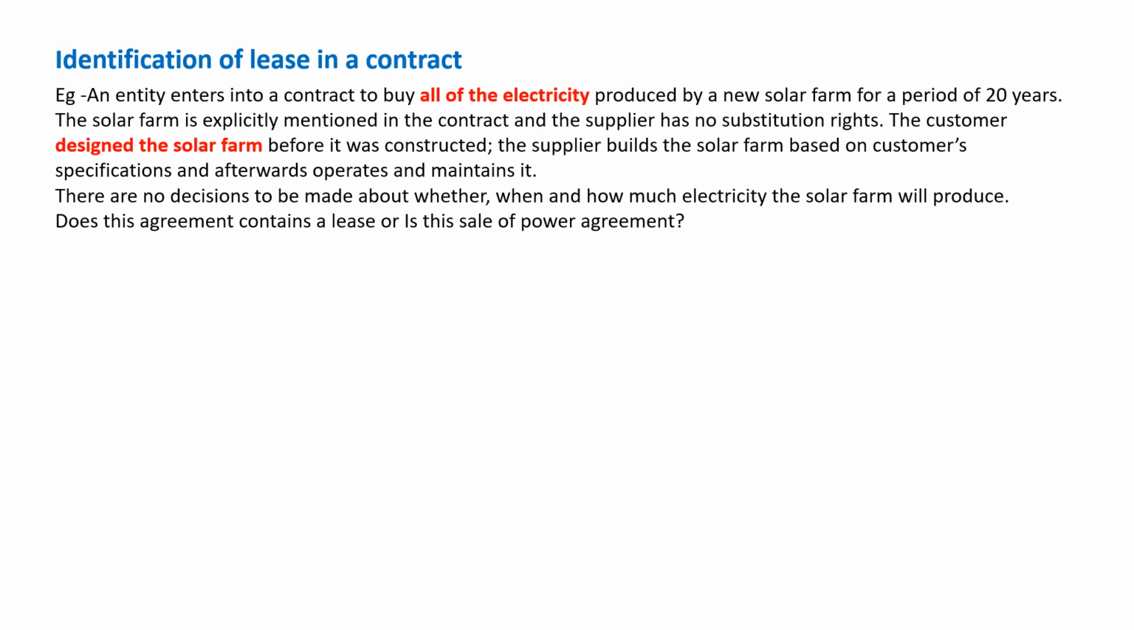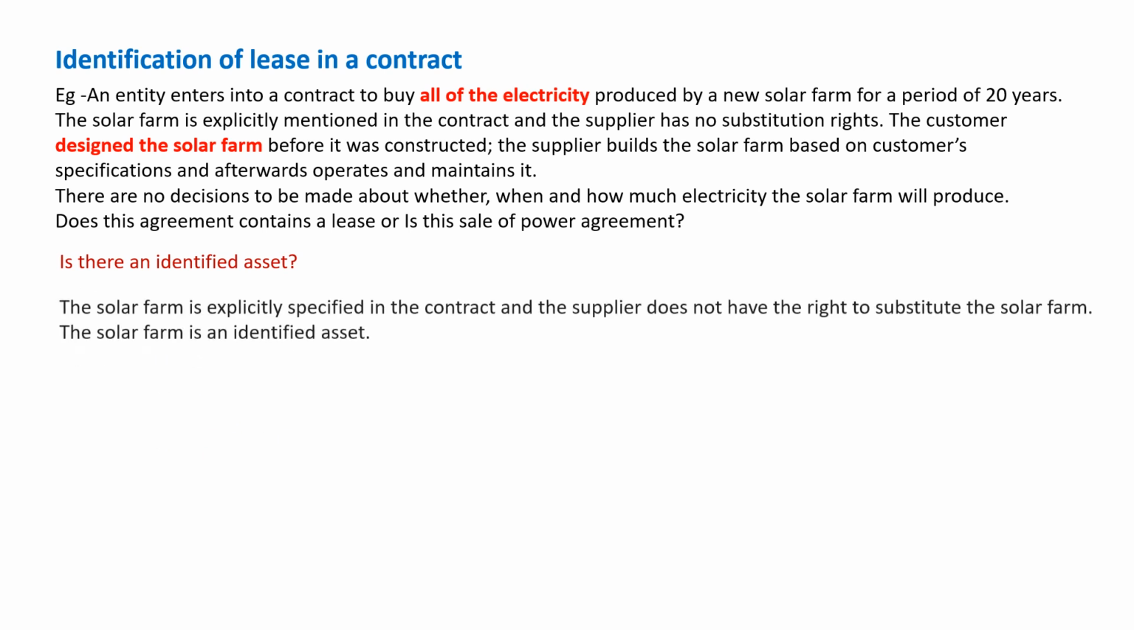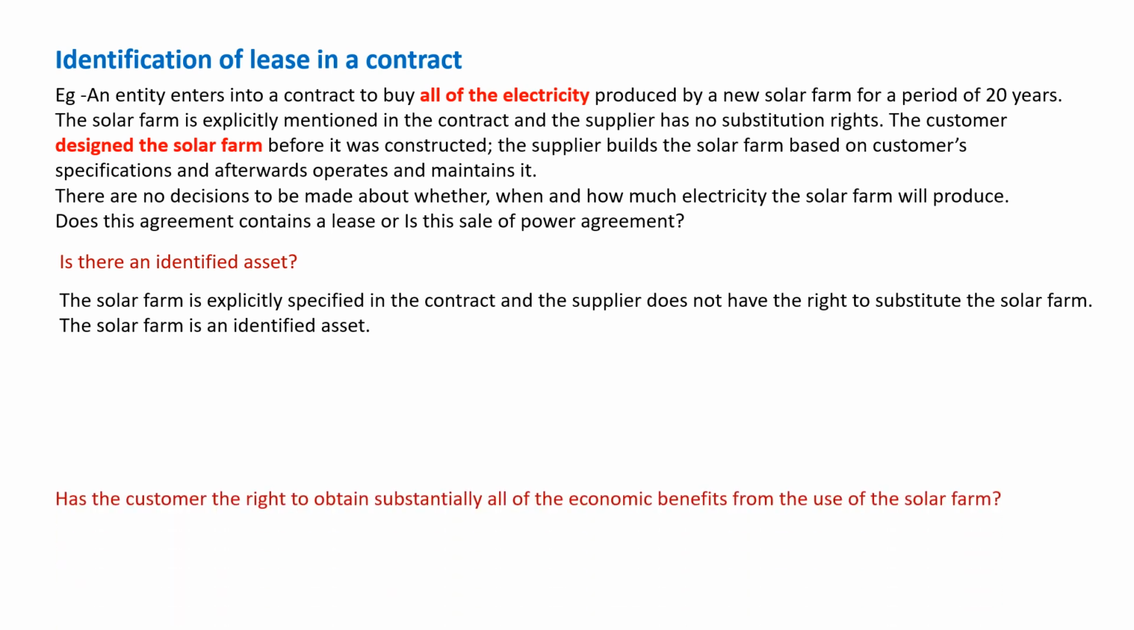The supplier builds the solar farm based on customer specification and afterwards operates and maintains it. There are no decisions to be made about whether, when, and how much electricity the solar farm will produce. Does this agreement contain a lease or is it a sale of power agreement? So let's go one by one. Is there an identified asset? This is very simple. You have a solar farm, so that is an identified asset.